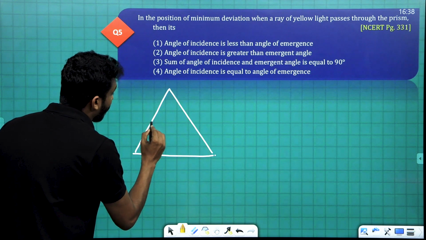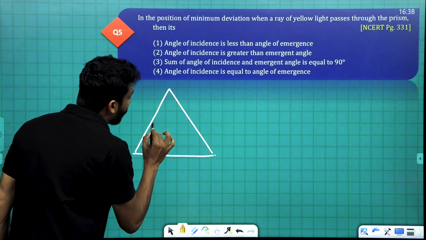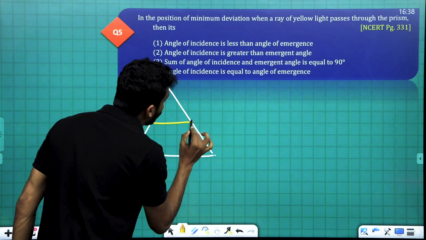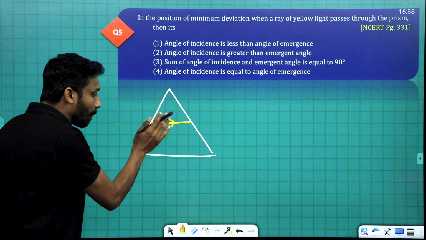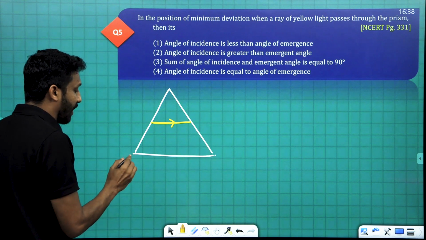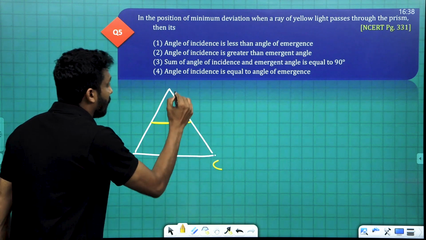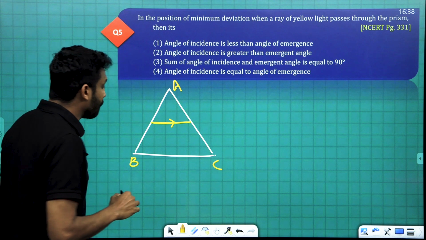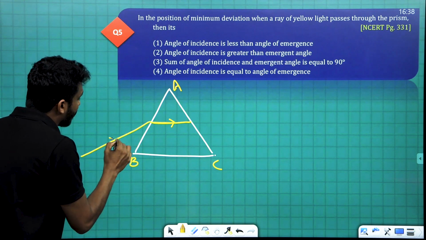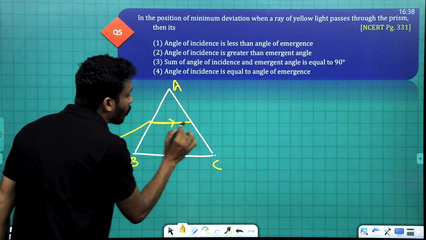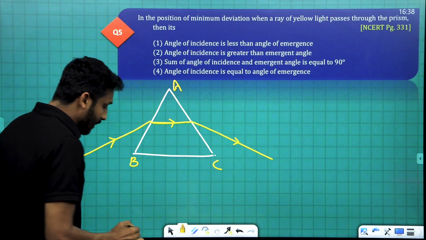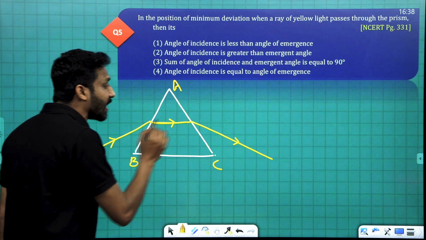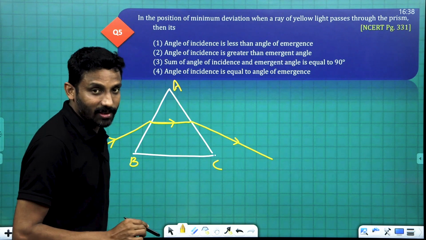The ray through the prism passes parallel to the base. The ray passing through the prism will be parallel to the base BC. The prism is ABC. So this is the incident ray, this is the ray passing through the prism, and this is the emerging ray. Clear? In this situation, we studied, the angle of incidence and angle of emergence are equal.